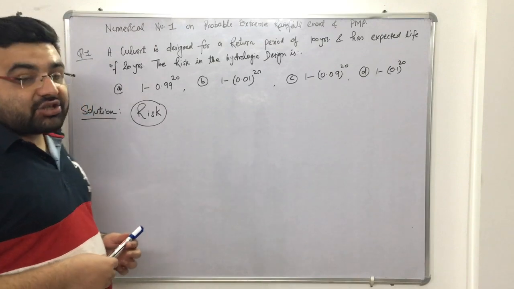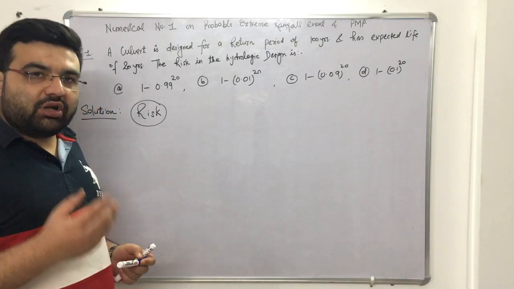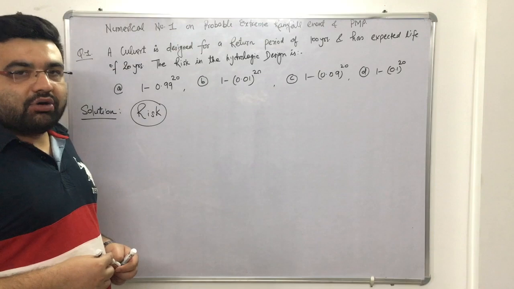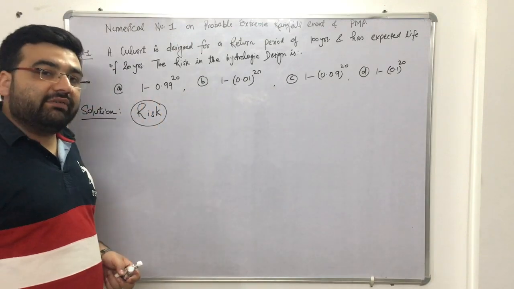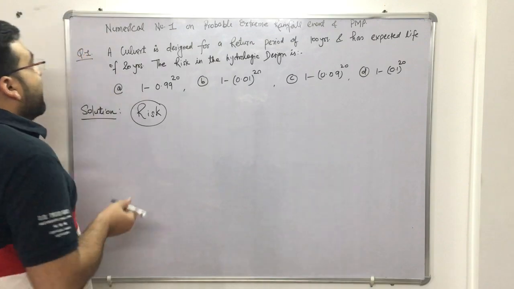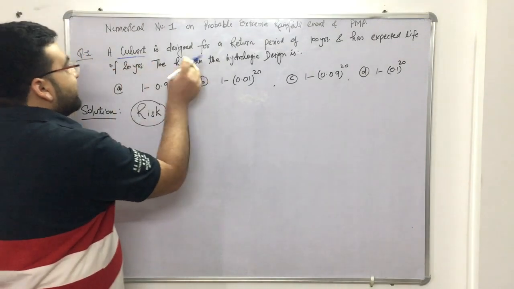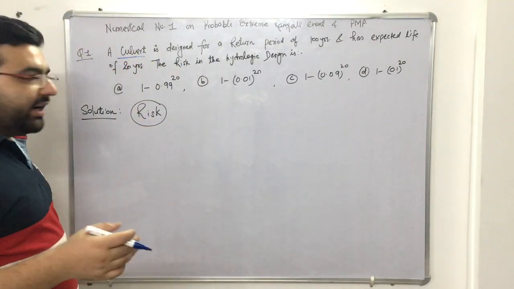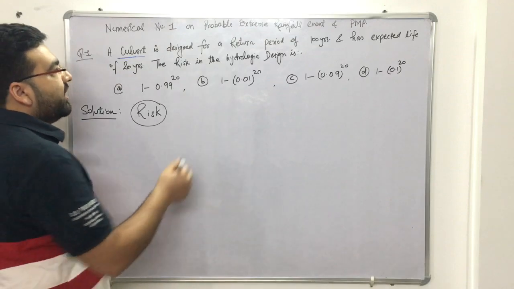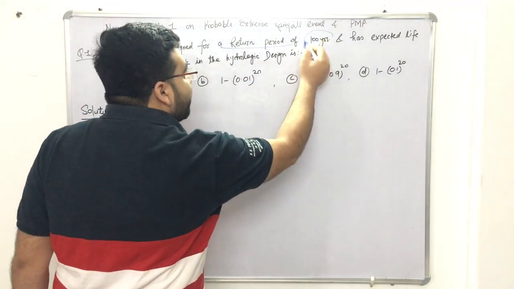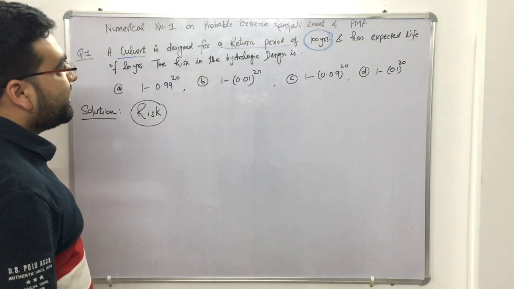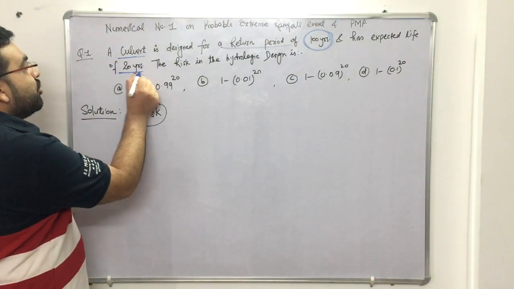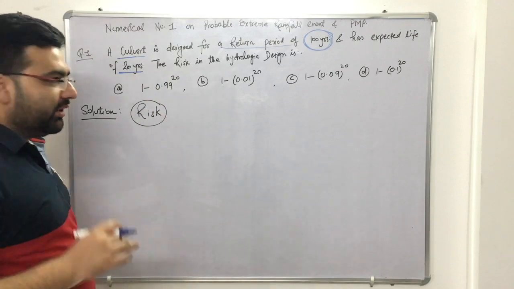So students, now let us solve the first numerical based on the concept that we have just studied about the probable maximum precipitation and the probable extreme rainfall event. The question says that a culvert, which is a hydraulic structure, is designed for a return period of 100 years, and has an expected life of 20 years. So you have designed the culvert for 20 years only.